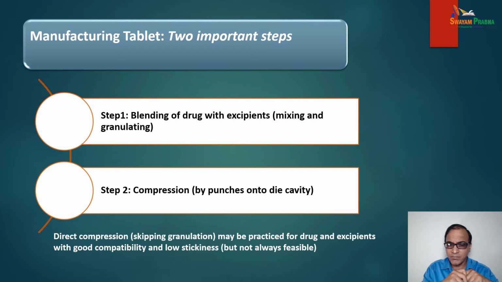Direct compression, skipping the granulation, may be practiced for drug and excipients with good compatibility and low stickiness. But it's not always feasible to perform direct compression with all kinds of drugs. So basically, mixing, granulation and compression are the steps for manufacturing of tablets.